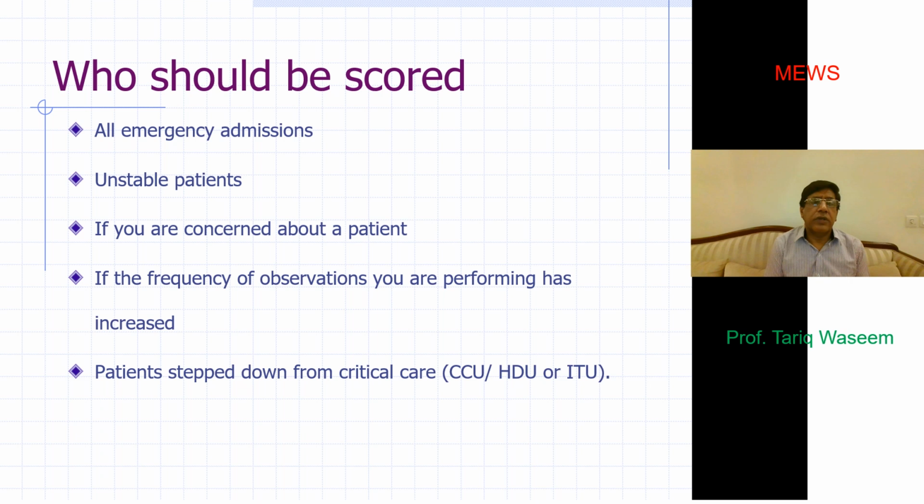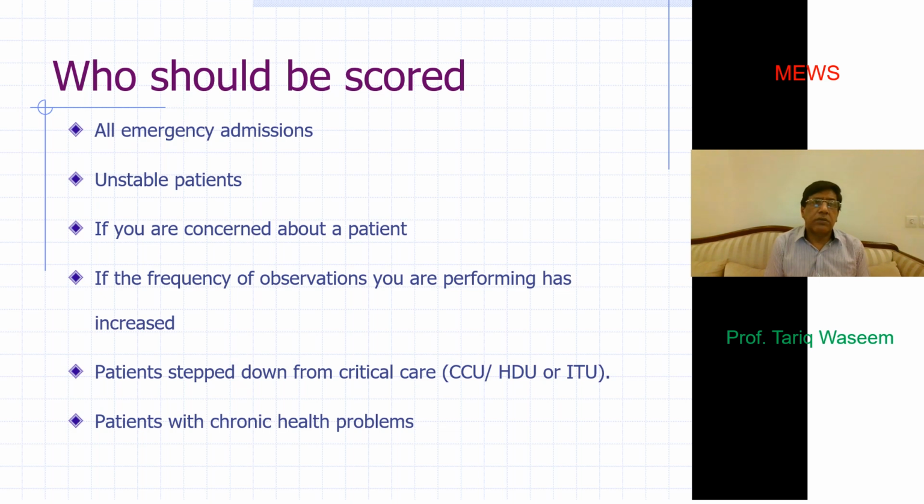Sometimes most of the catastrophes occur when you shift your patient from a more intensive monitoring critical area back to the floor. That's the period where these patients are usually taken as having recovered and are not as closely monitored as they were in intensive therapy units. So when they are stepped down from a critical care unit to a ward or floor, they should again be observed more frequently.